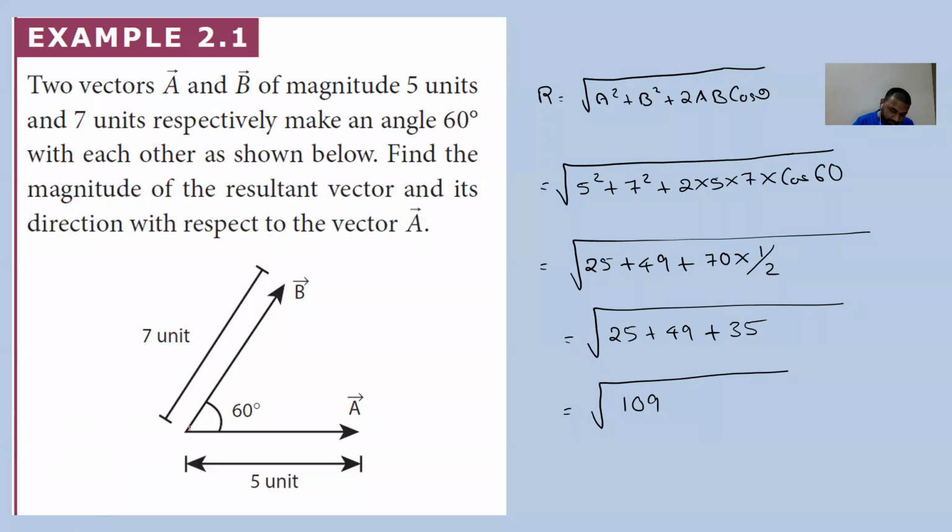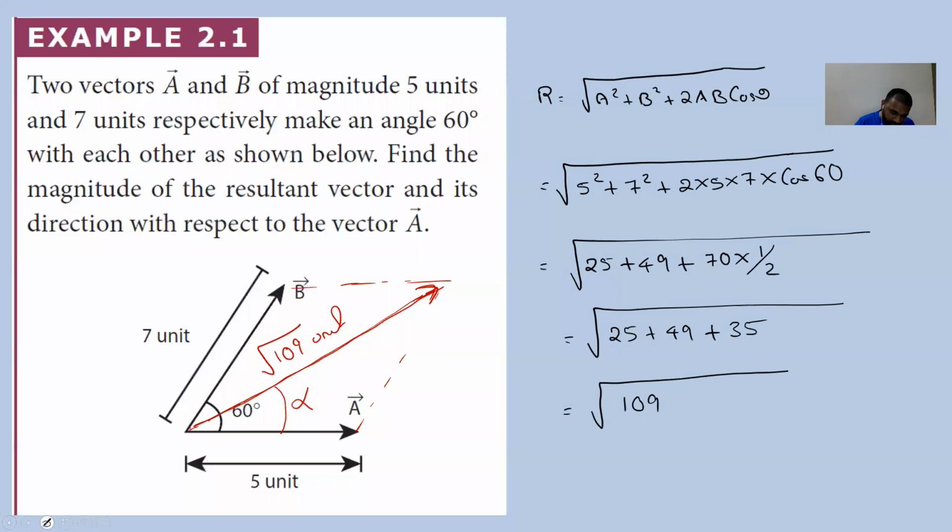Suppose we draw the vector, it will be like this. This length will be root 109 units. Now this makes an angle alpha with vector A. So what is that angle? That we will have to find out.